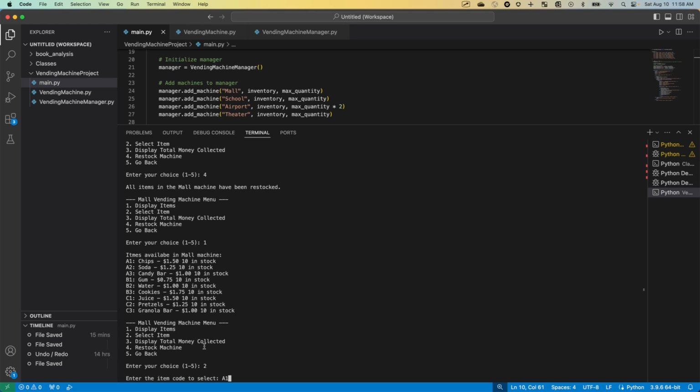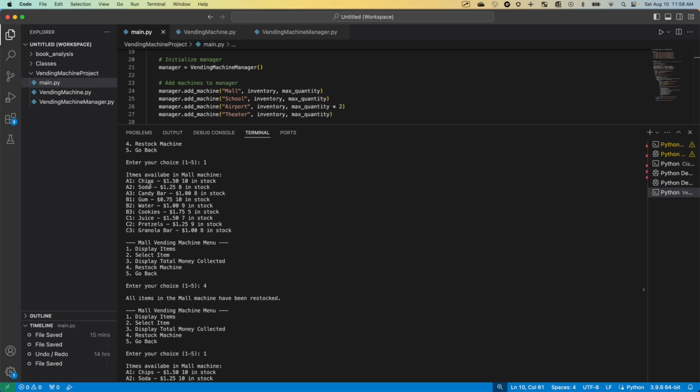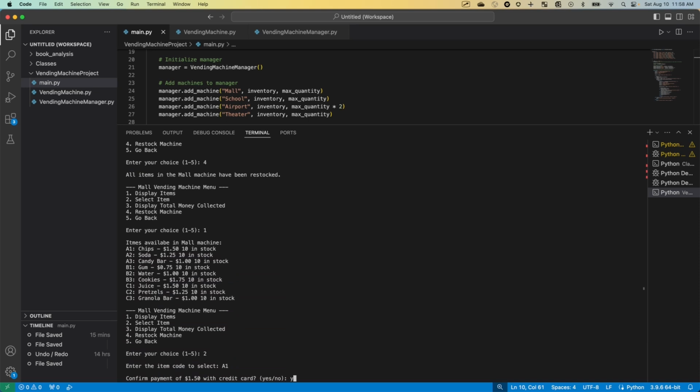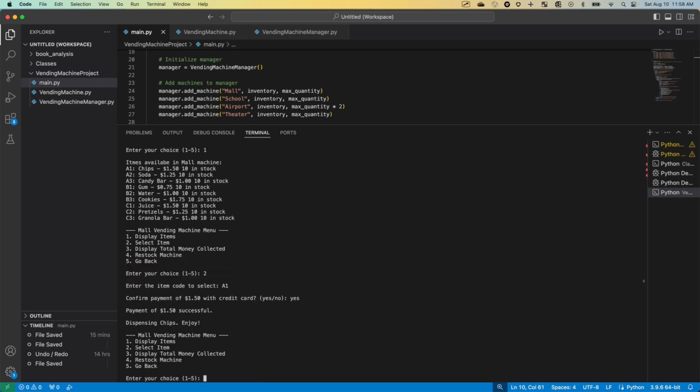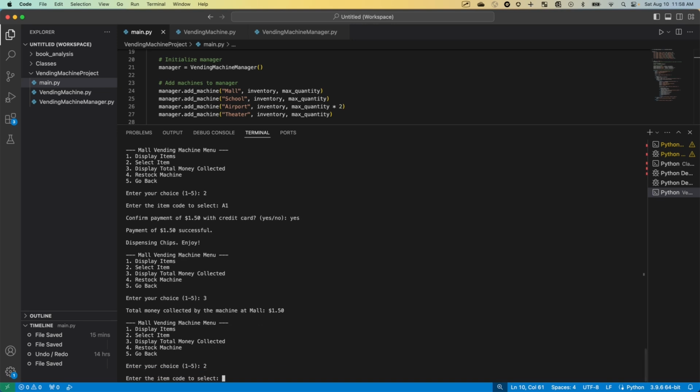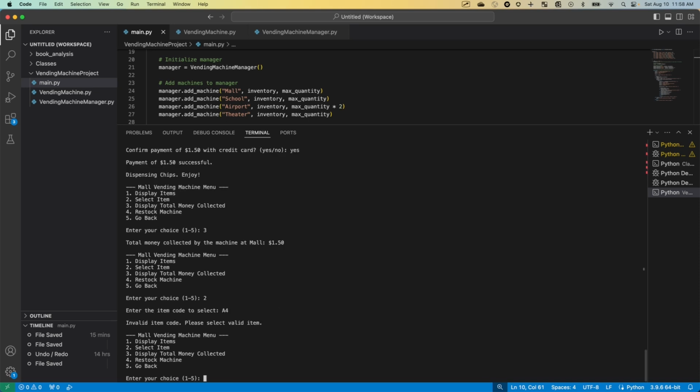Let's select A1, which would be chips. Confirm. Display total money collected. Cool. Let's try and select an item that there's not a value for. A4. There is no A4. Invalid item code. That's what we wanted to see. We're testing some edge cases here.